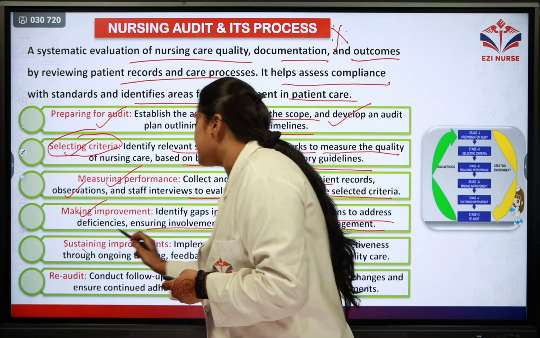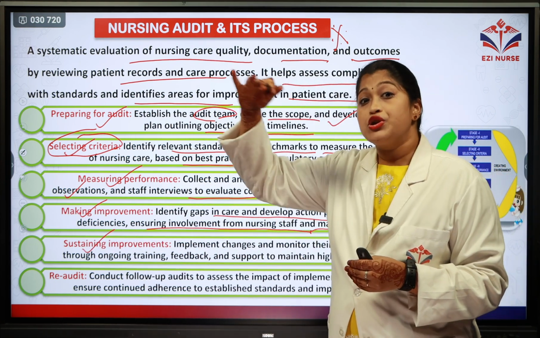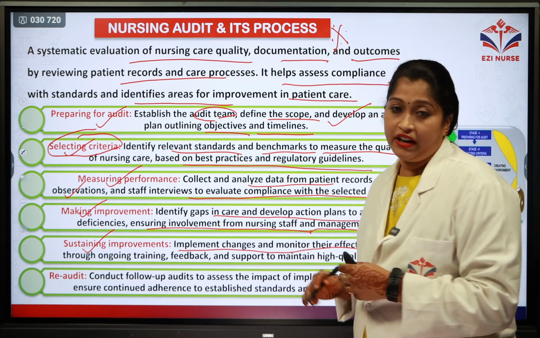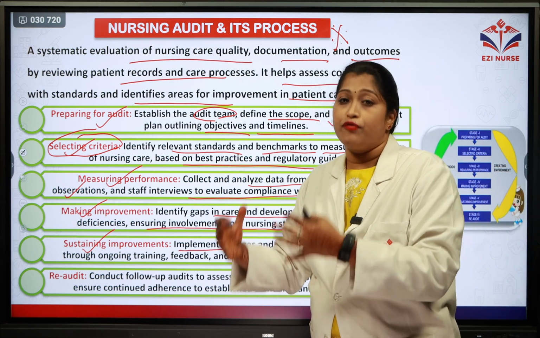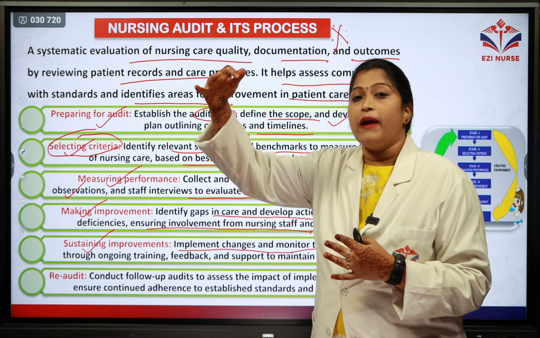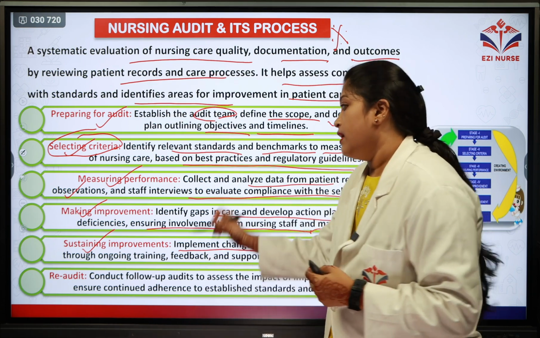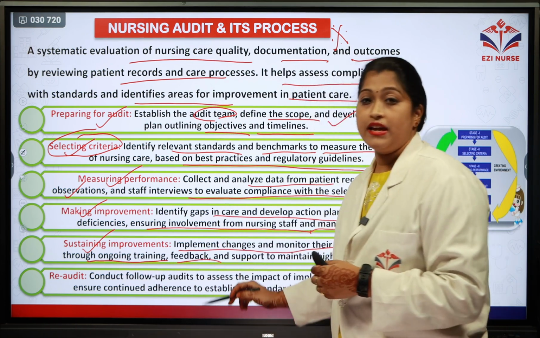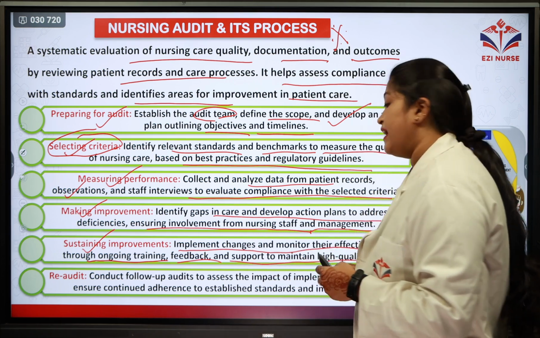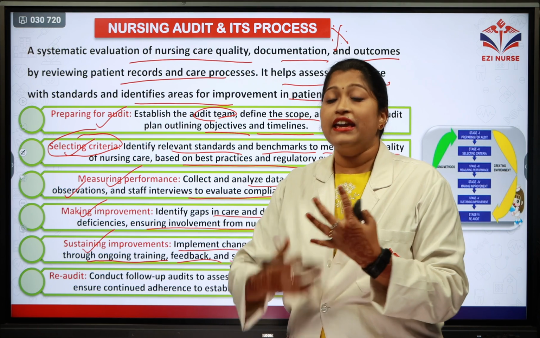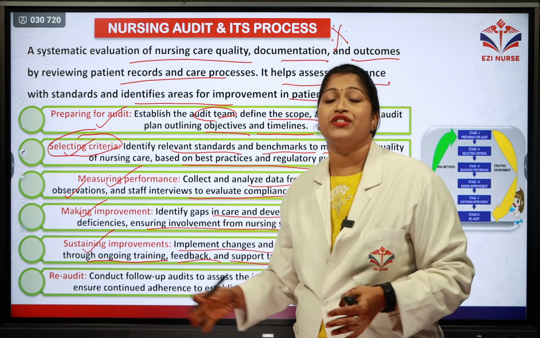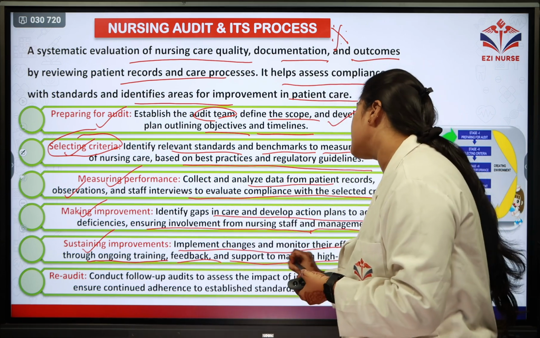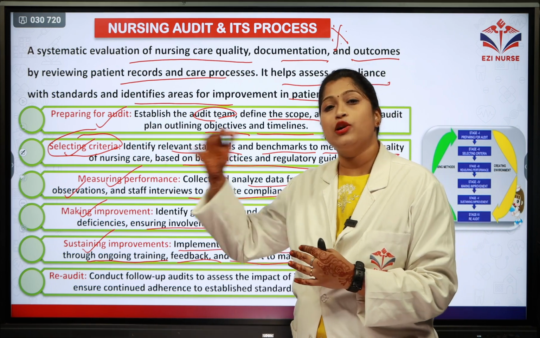And the next step is sustaining the improvement. So improvement should be sustained. Hence they are implementing the changes and monitoring their effectiveness. They are making certain changes in the nursing care in order to make sure improvement is in progress, and through ongoing training. So training is also necessary, feedback is taken, and support is given to maintain high quality care. Once you are taking ongoing training, you get much more knowledge regarding the quality of care that you can maintain. Feedback is taken from the patients and support is given in order to maintain high quality care.